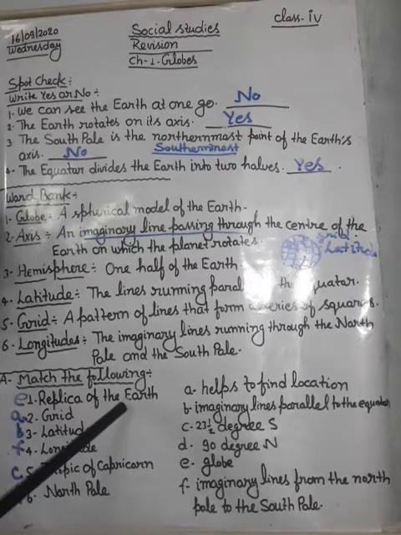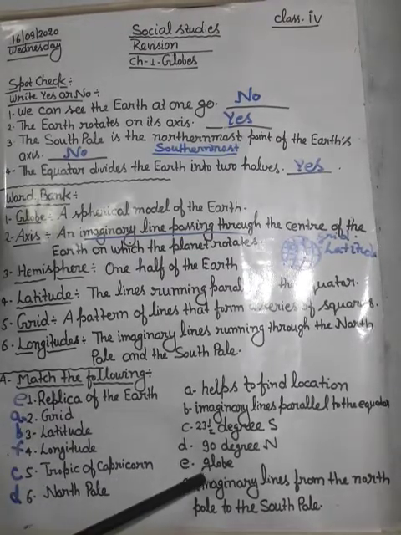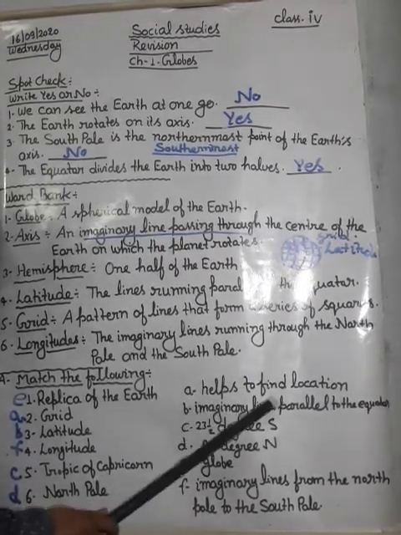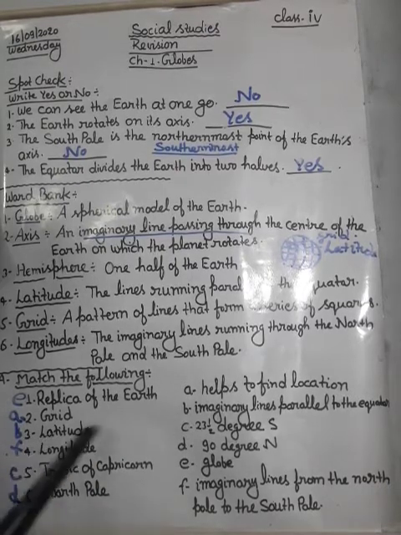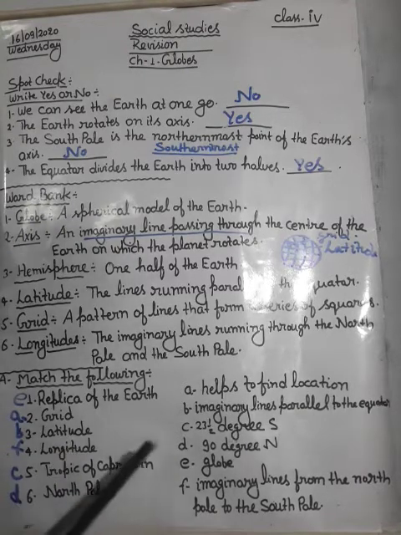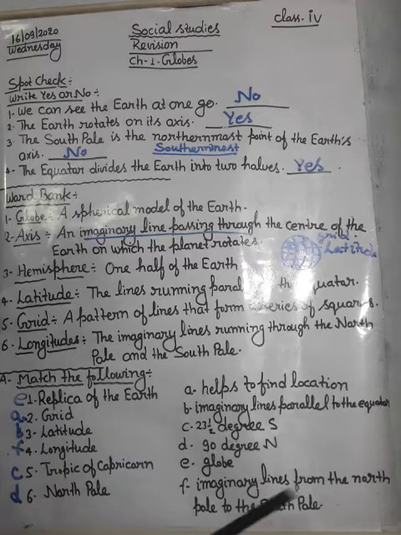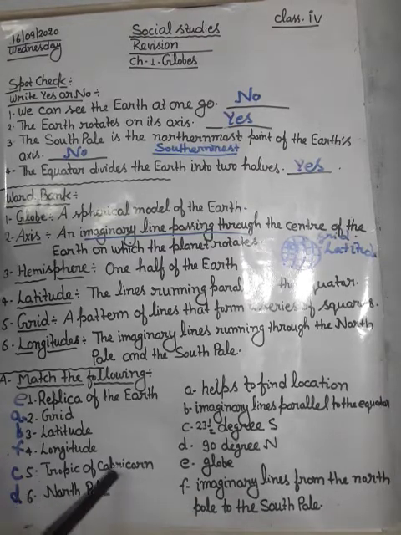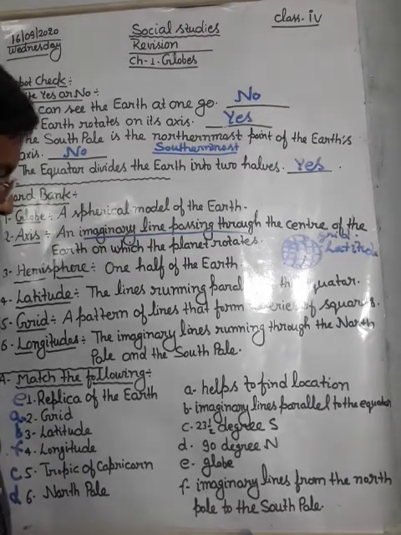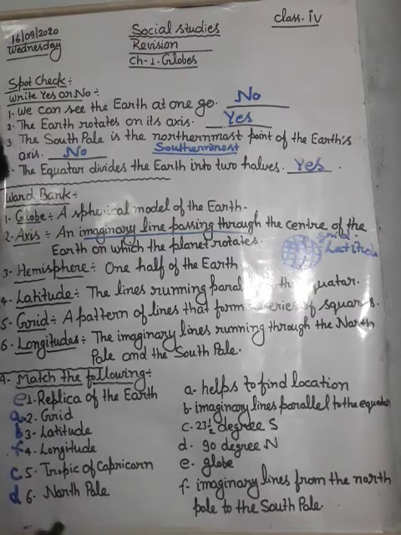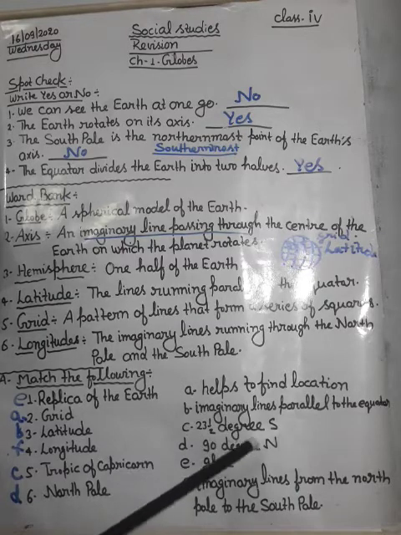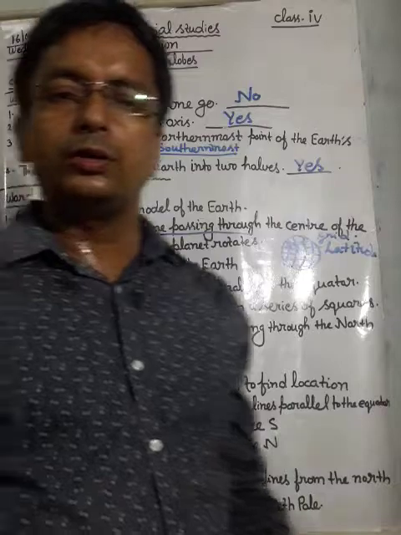So the replica of the earth is globe. Grid helps to find the location. Latitude, imaginary lines parallel to the equator. Longitude, imaginary line from the North Pole to the South Pole. Tropic of Cancer, the 23.5 degree north line, and Tropic of Capricorn, the 23.5 degree south line. And North Pole, the 90 degree north point.